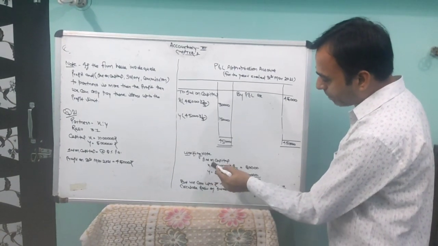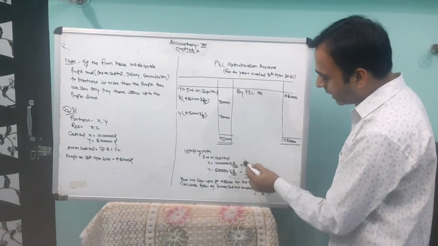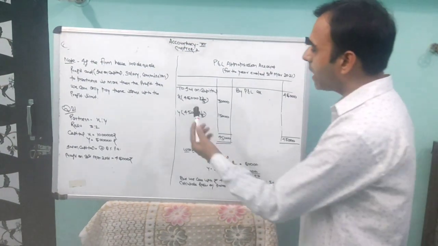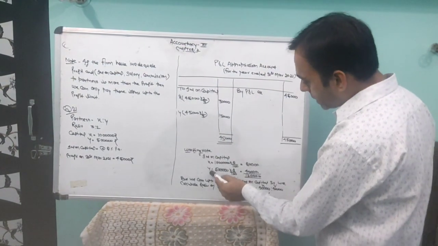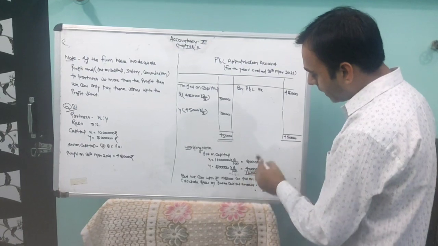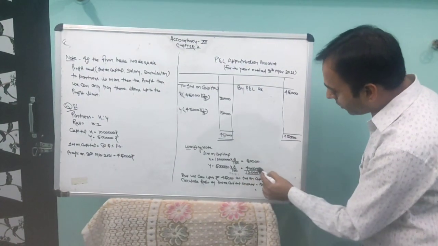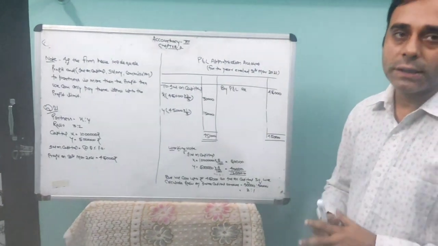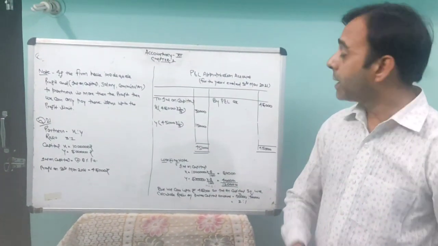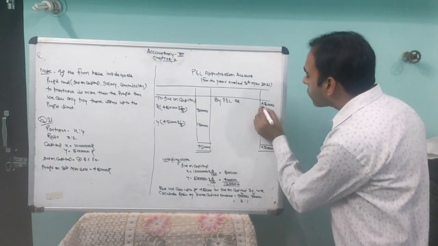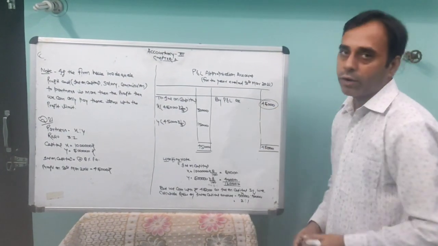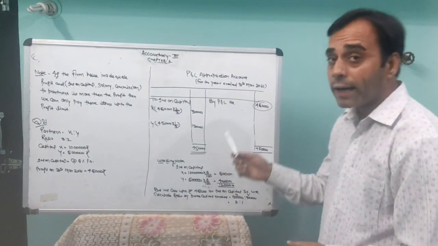For X, the capital amount is 10 lakh into 8 upon 100, 80,000 you have to pay X. And for Y, the capital amount is 5 lakh, 8 upon 100, 40,000 you have to pay to Y as interest on capital. Total amount is 1,20,000 rupees as interest on capital to X and Y. But our profit limit is 45,000. We cannot give more than 45,000. That means it is the case of inadequate profit.